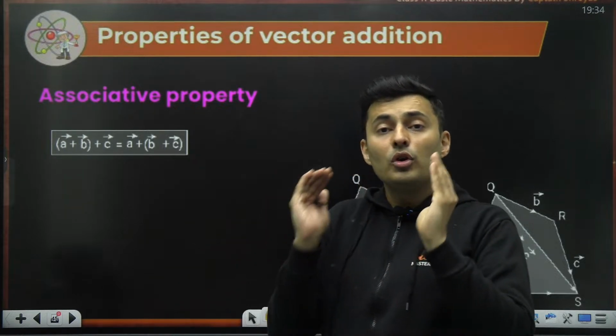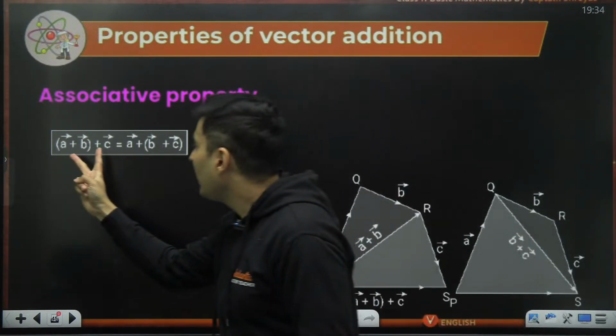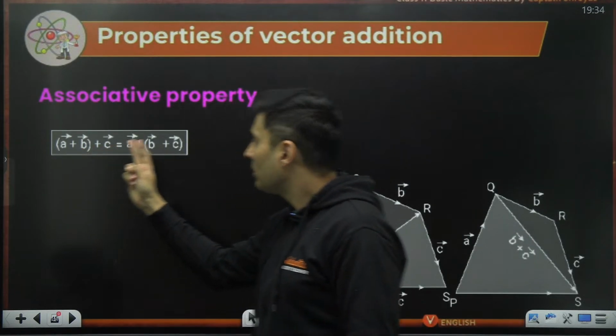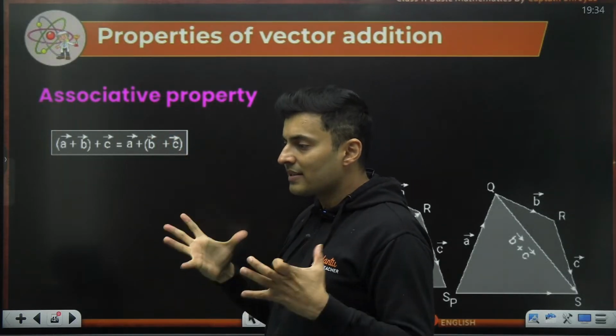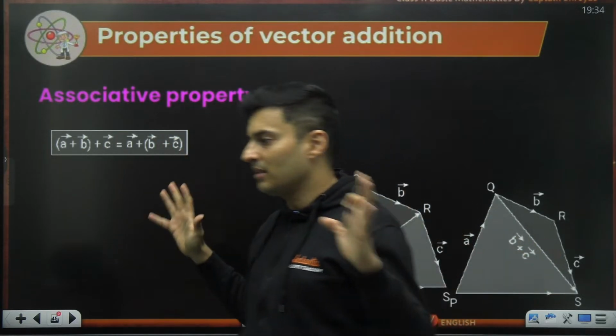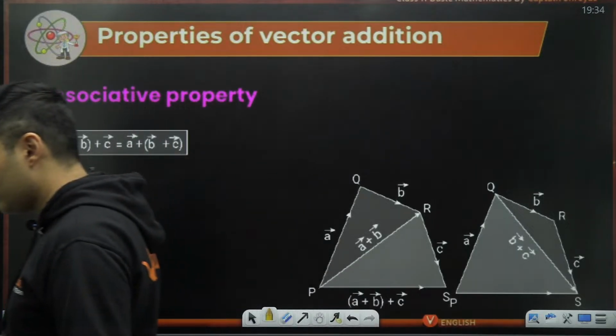That is, how do you associate? A and B are associated first, or B and C are associated first to then A. The result will be the same. That is called the associative property of the vectors.